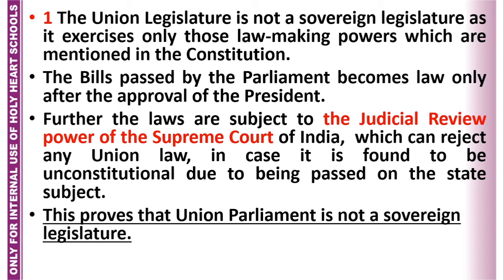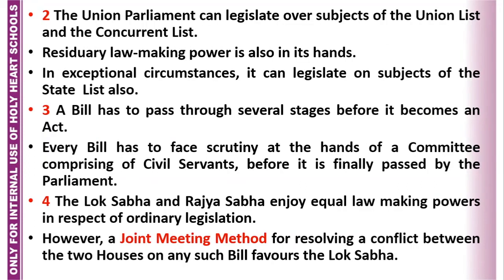So this proves that the Union Parliament is not a sovereign legislature. The Union Parliament can legislate over subjects of the Union list and the concurrent list. Residuary lawmaking power is also in its hands. In exceptional circumstances, it can legislate on subjects of the state list also.